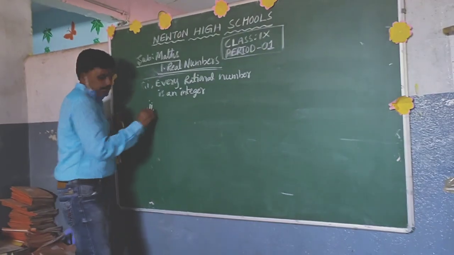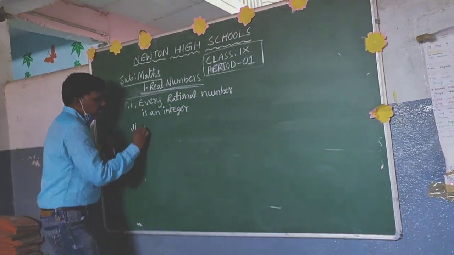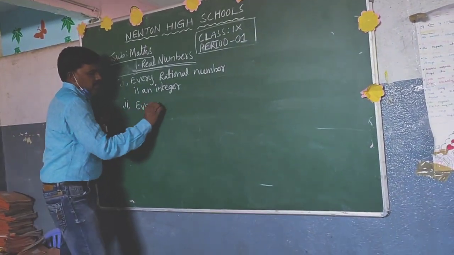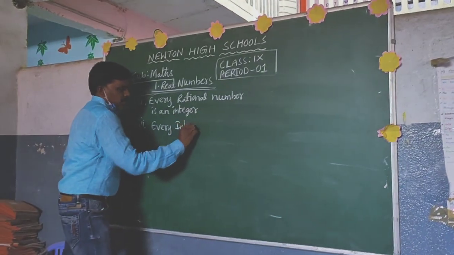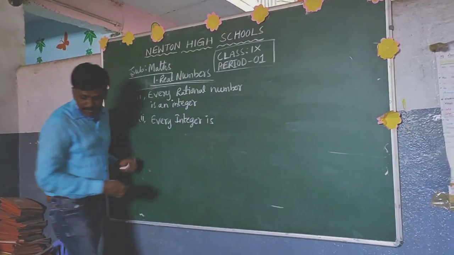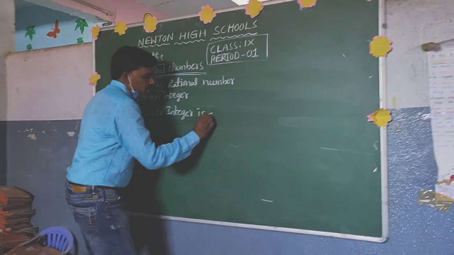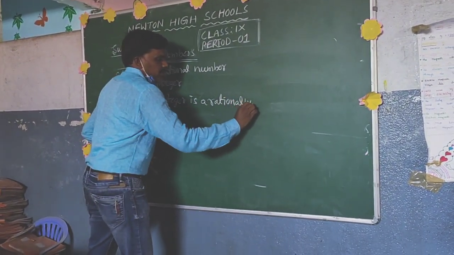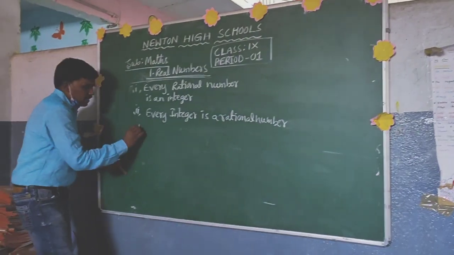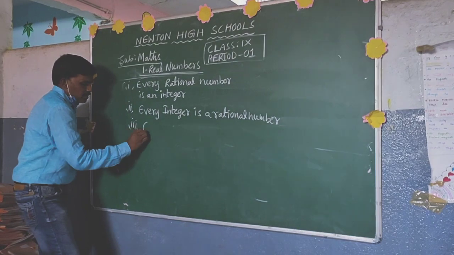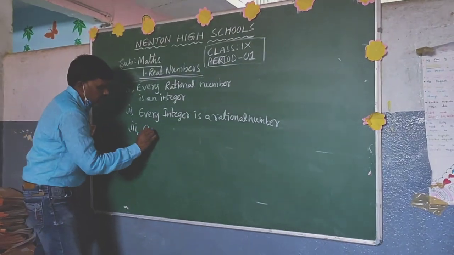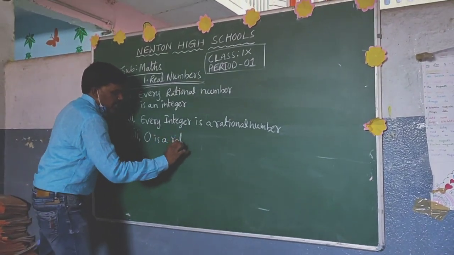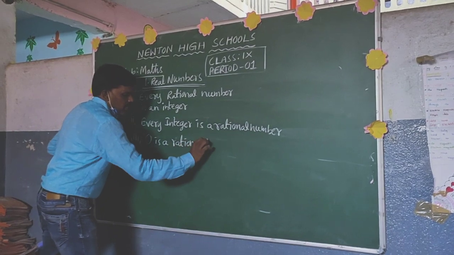Second statement, every integer is a rational number. And the third statement is 0 is a rational number.